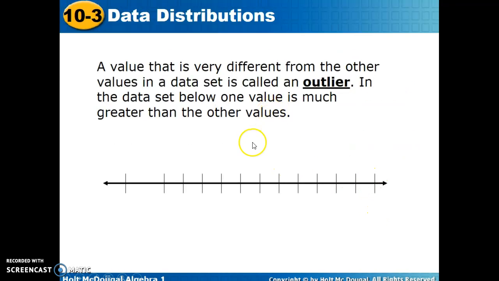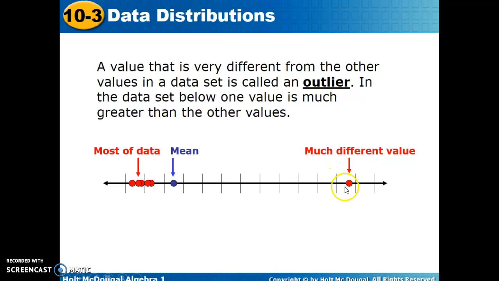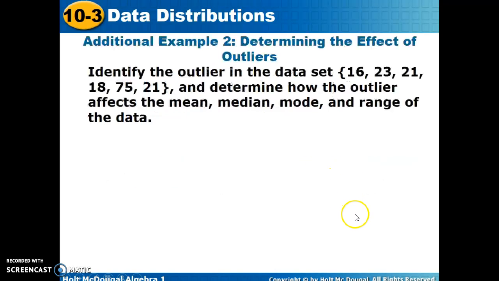We're going to talk about the box and whisker plot. A value that's very different from any other value in the data set is termed an outlier. We're going to look at how that appears in a set of data if we were to display it. Here you can see the mean of the data outside of the cluster of data, and that happens because we have something called an outlier, a value that's much different than the rest. You can see how that changes the average value.